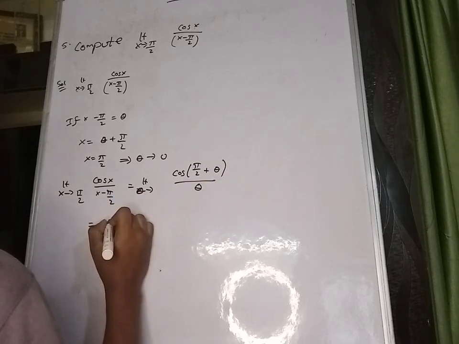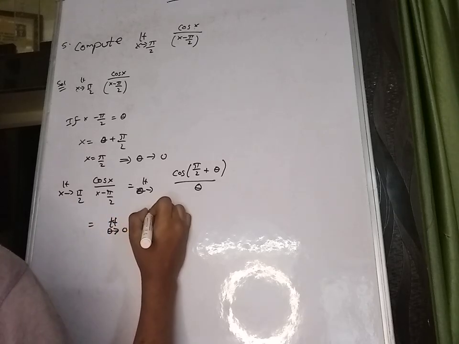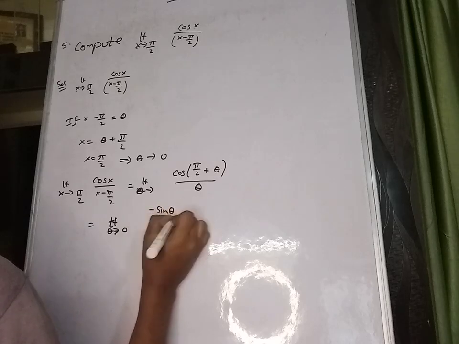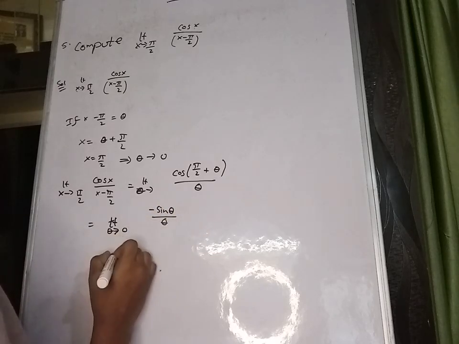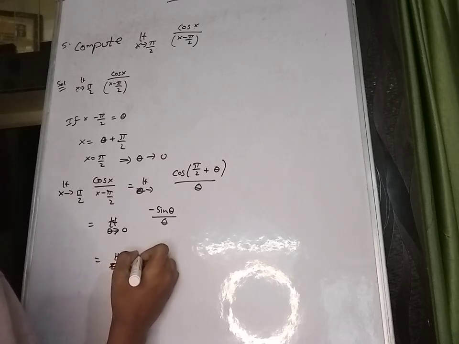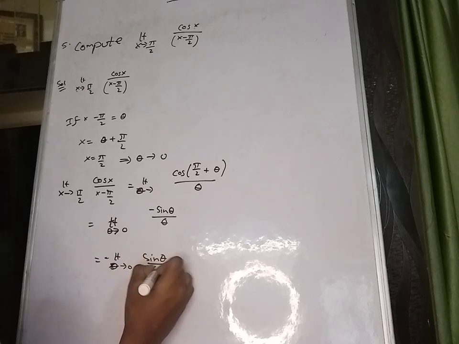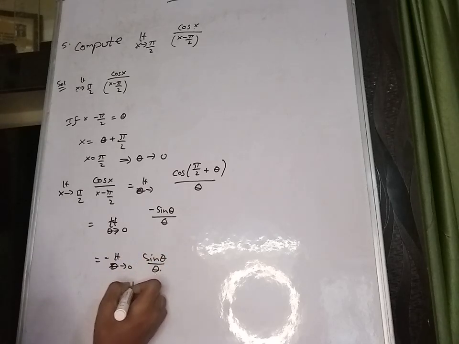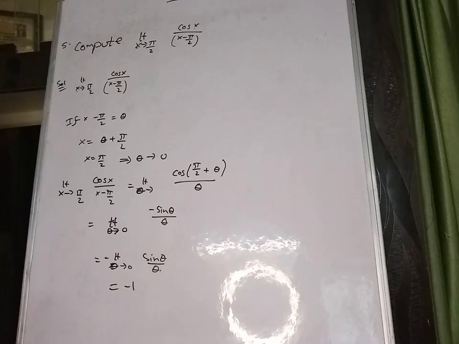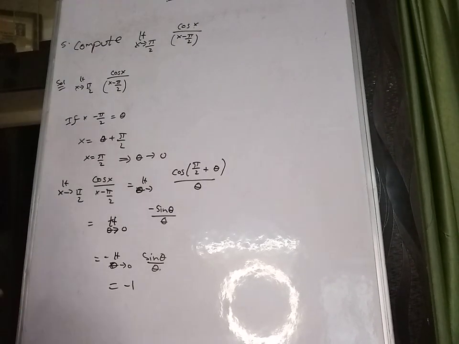You can write it as limit theta tends to 0 minus sine theta divided by theta, which is equal to, taking minus outside, limit theta tends to 0 sine theta by theta, which is equal to minus 1. Minus 1 is the final answer. Okay, let's go to sixth sum.